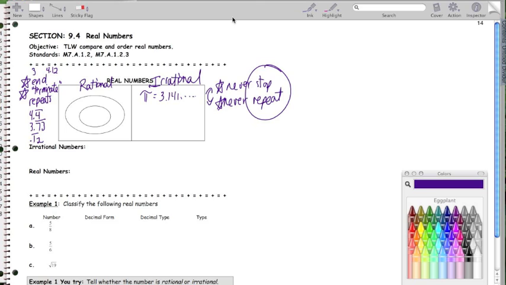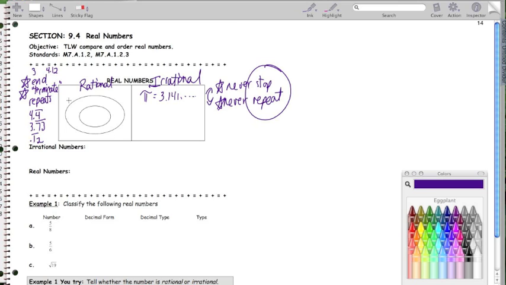It goes on and on and on forever. No pattern whatsoever to it. It's a rather crazy number, if you could call it that. It doesn't follow a nice pattern. It just does its own thing. It's very irrational, very illogical. Rational numbers, again, are the ones that stop.